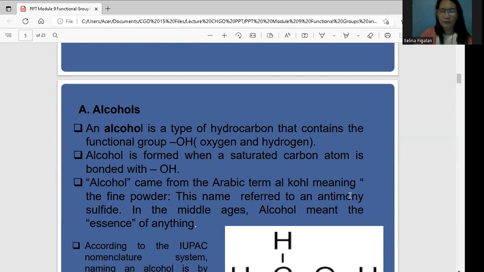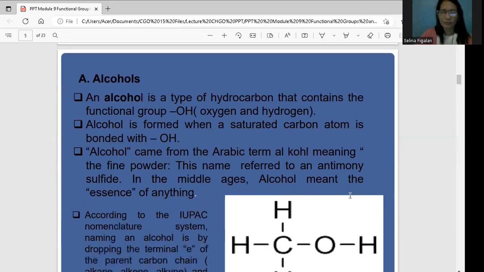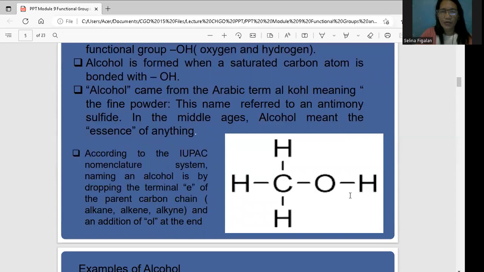Alcohol came from the Arabic term al-kuhl, meaning fine powder, which is antimony sulfide, which was used during the Middle Ages. Alcohol means essence of anything, so it has an odor. According to the IUPAC nomenclature system, when you are naming an alcohol, you have to drop the letter E.